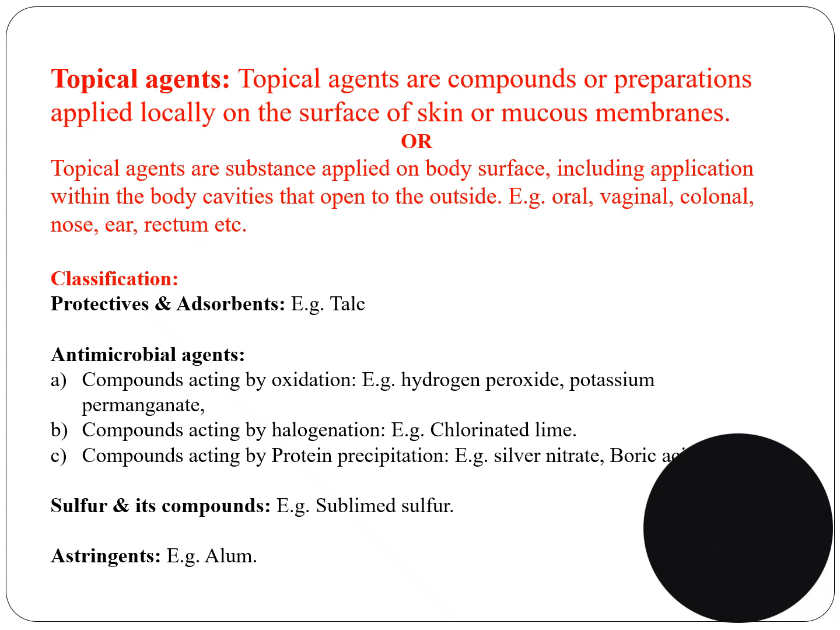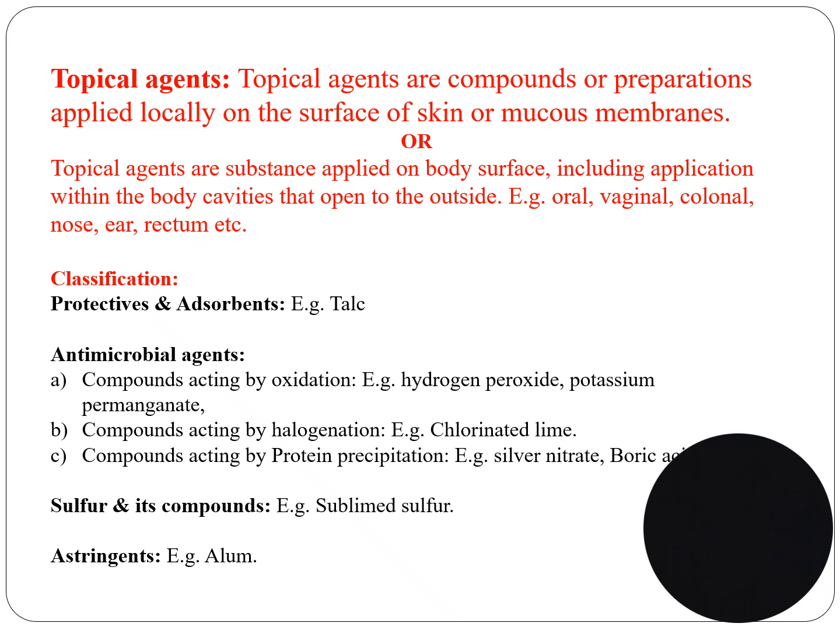So the classification of topical agents: protectives and adsorbents, example talc; antimicrobial agents; compounds acting by oxidation, example hydrogen peroxide, potassium permanganate; compounds acting by halogenation, example chlorinated lime; compounds acting by protein precipitation, example silver nitrate and boric acid; sulfur and its compounds, example sublimed sulfur; astringent, example alum. So this is the classification.